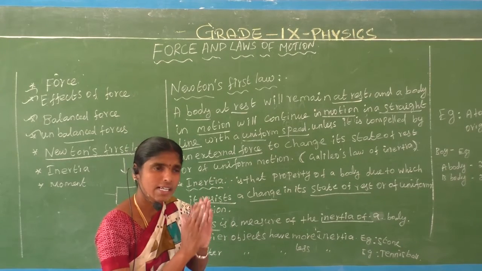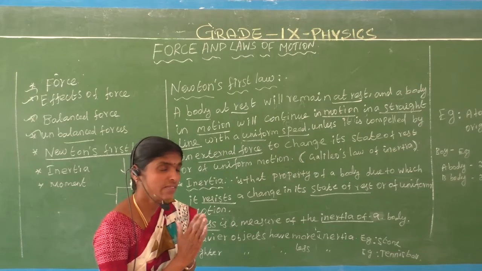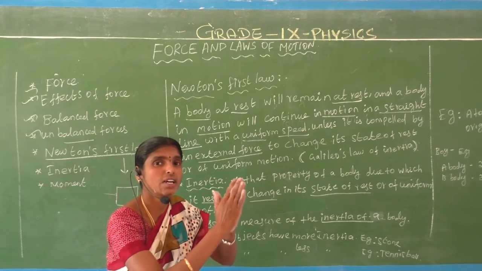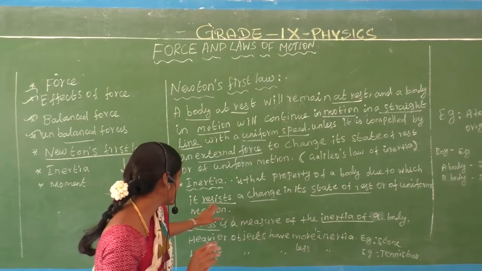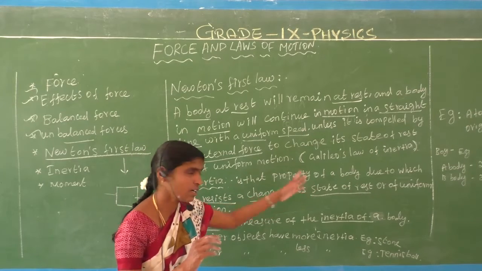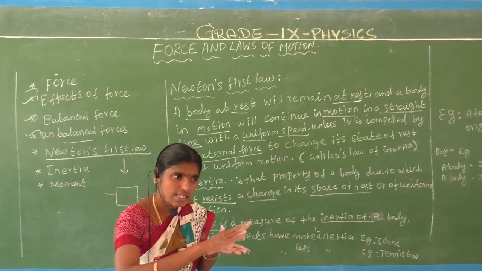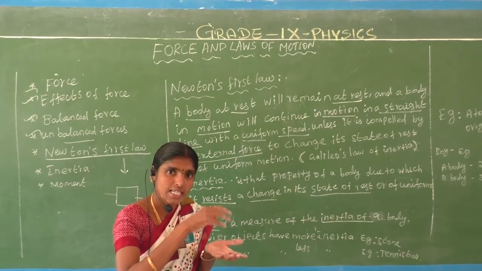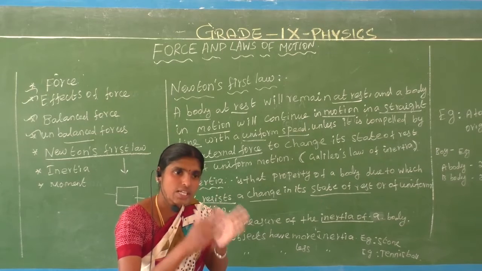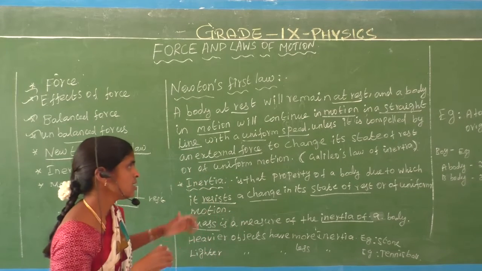Are you understand? What are the properties of inertia? It means it resists a change in its state of motion. Are you understand? Due to which it resists a change in its state of rest or of uniform motion. What is at rest, it keeps it at rest. Are you understand? That is the inertia. The resistance to change of the position at rest is what we call inertia. Are you understand? Okay, now we are going to some examples.